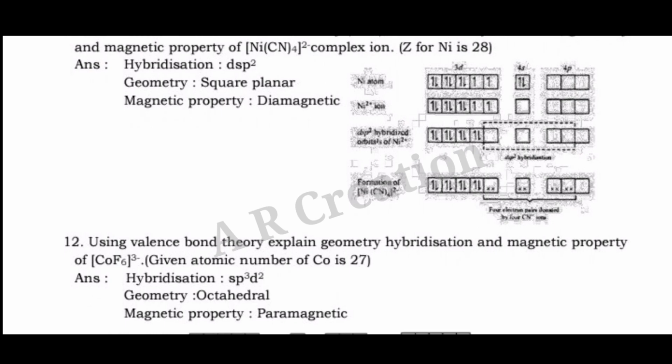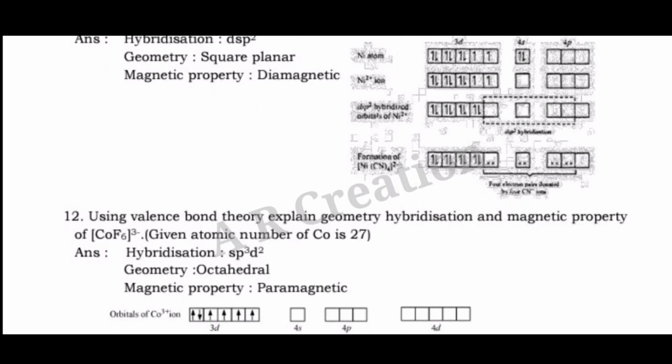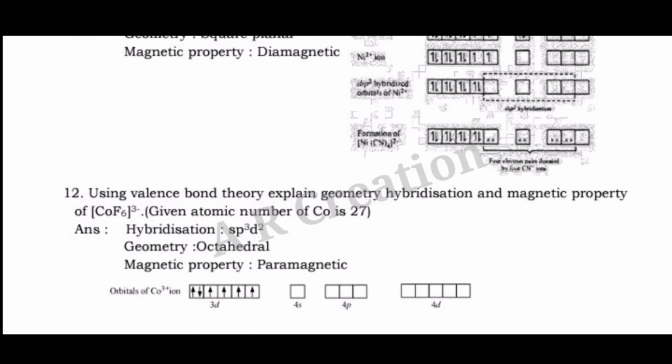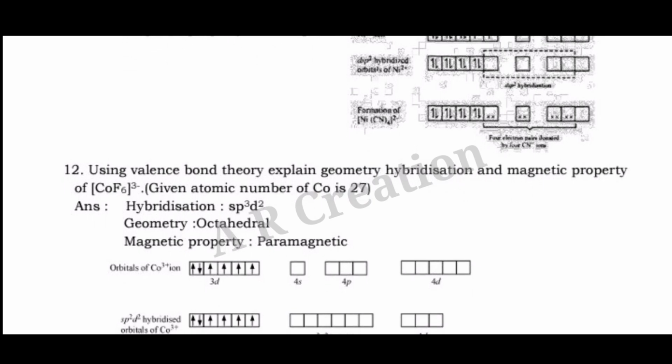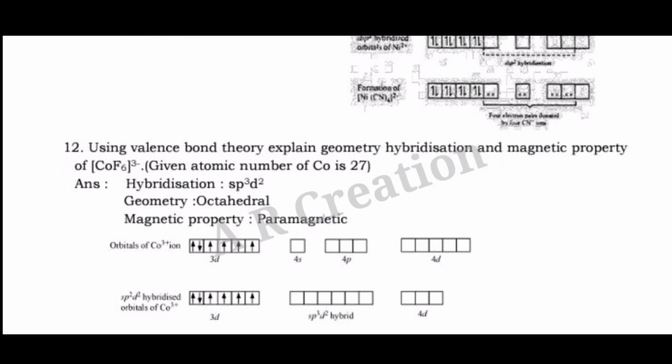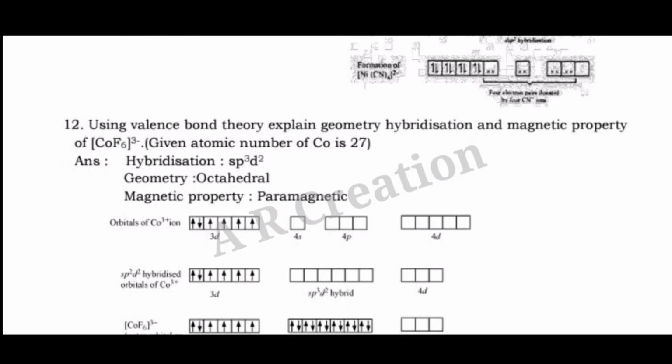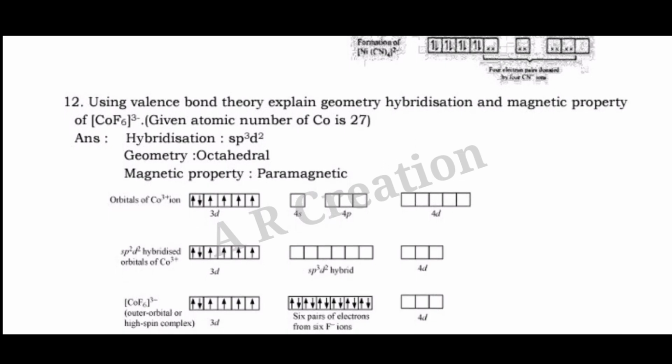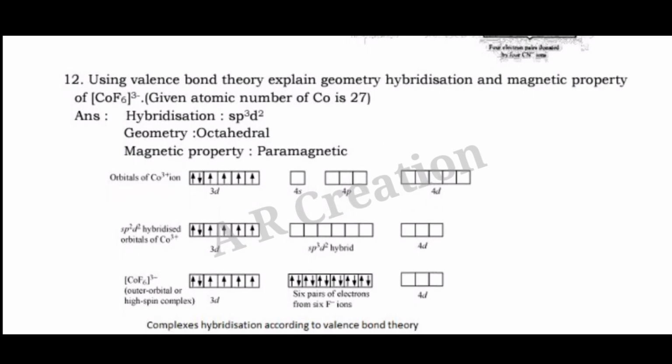Question 12. Using valence bond theory, explain the geometry, hybridization and magnetic property of [CoF6]3-. Given atomic number of cobalt is 27. Answer. Hybridization sp3d2, geometry octahedral, magnetic property paramagnetic.